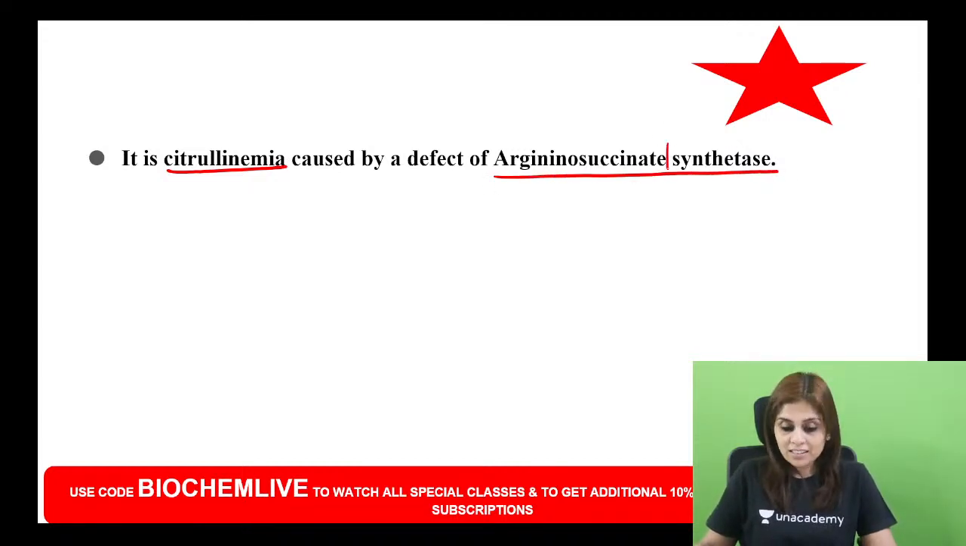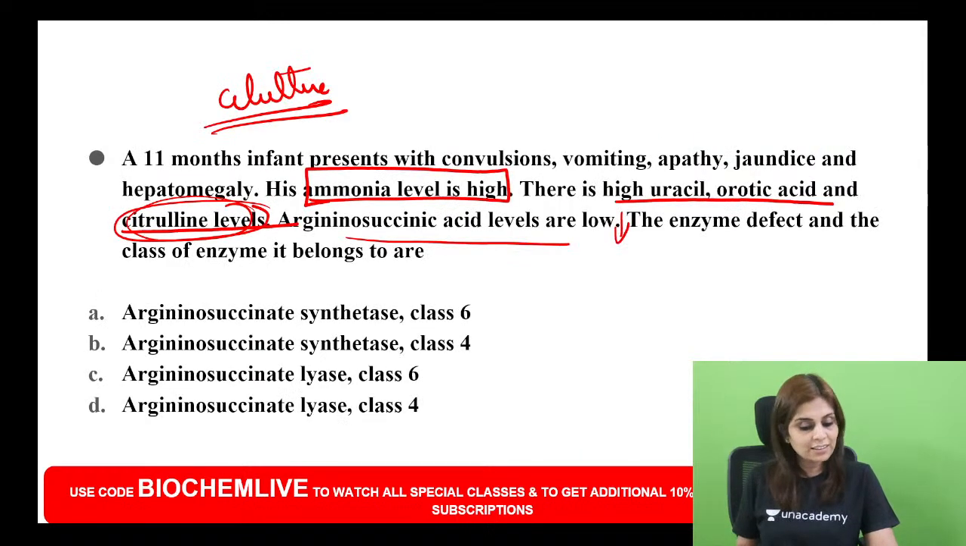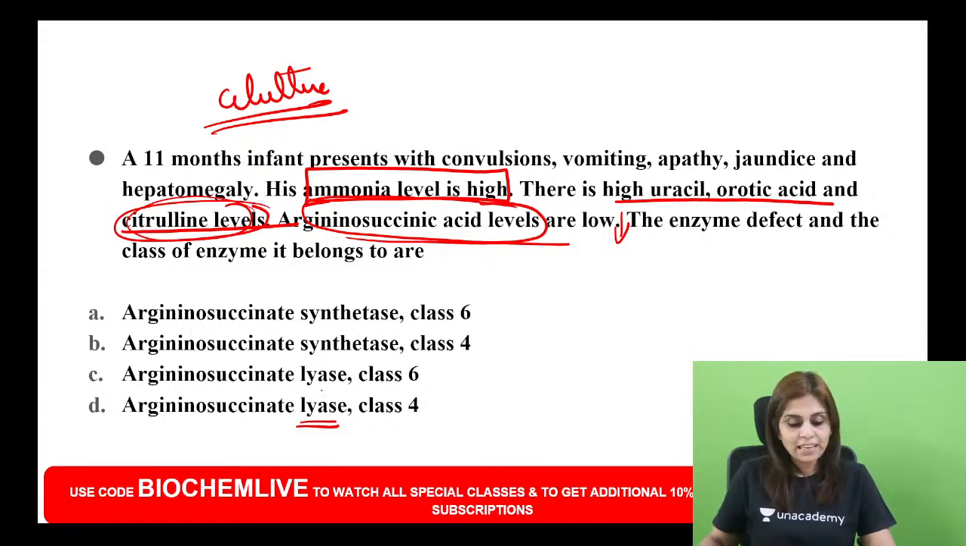So they are asking you synthetase enzyme belongs to which class? Do you all now understand that it is not lyase? Many of you had chosen lyase. Had it been a lyase defect, what do you think would have happened to argininosuccinate levels? If lyase is defective, argininosuccinate levels should have been elevated. Because that level is low, it is not a lyase defect, it is a synthetase defect. Is that clear? And if it's a synthetase, it belongs to class 6.